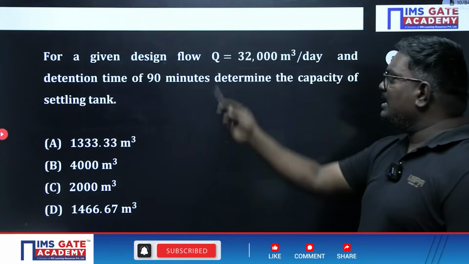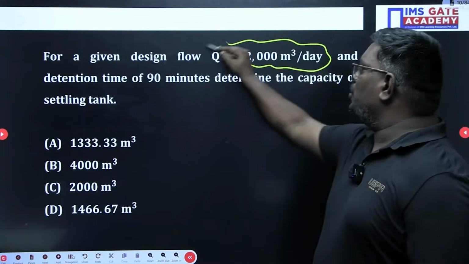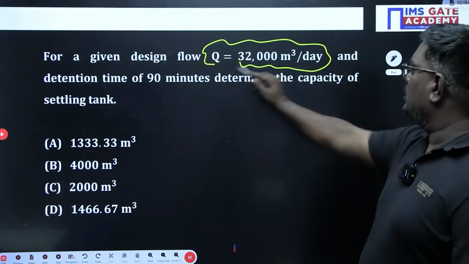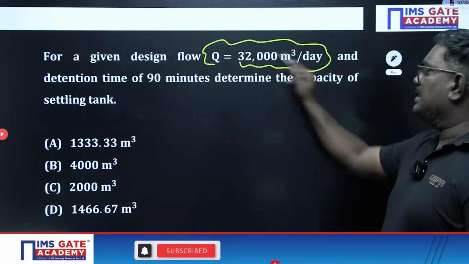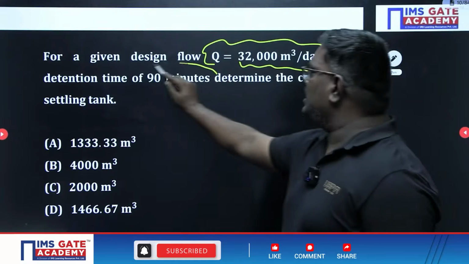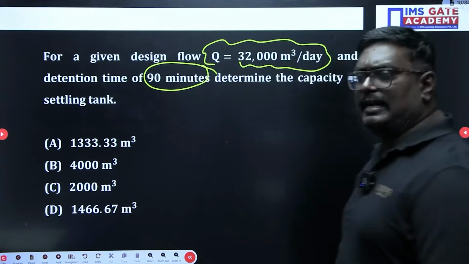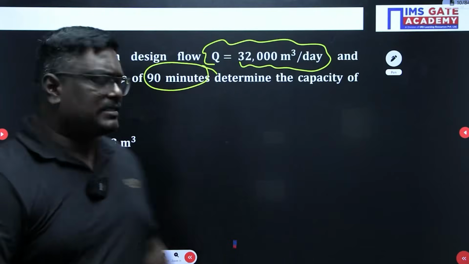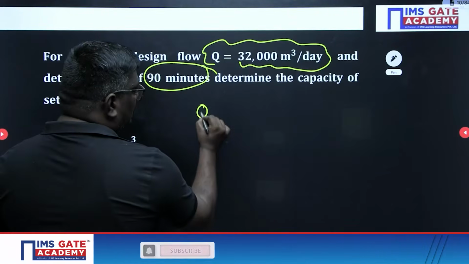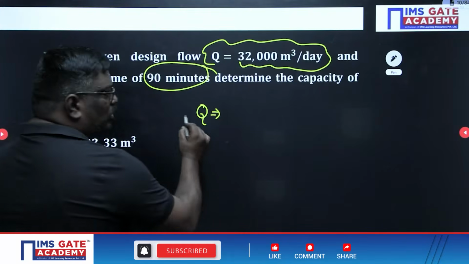Now, for a given design flow, Q is 32,000 meter cube per day. The design flow, the discharge Q, is 32,000 meter cube per day, and the detention time is 90 minutes. Determine the capacity of the settling tank. So indirectly, what is being asked? Usually, even if you don't know anything, you can do this problem if you know the units.